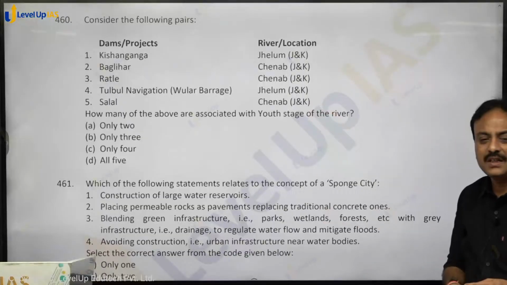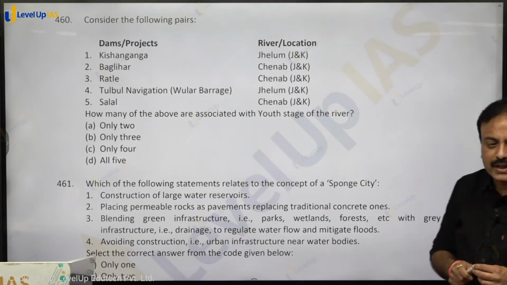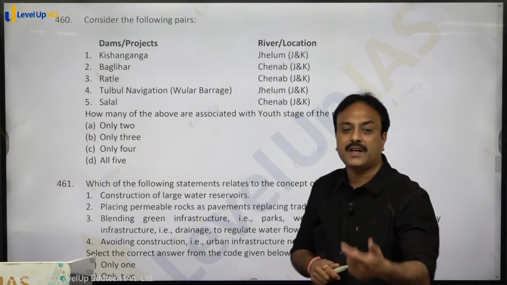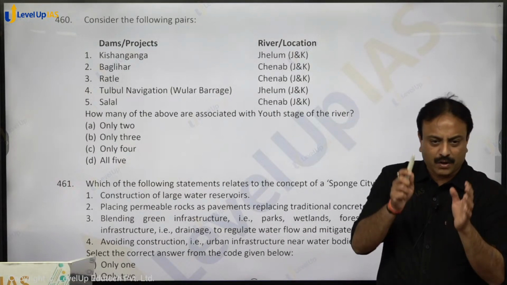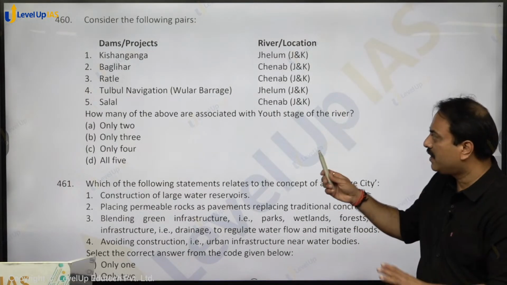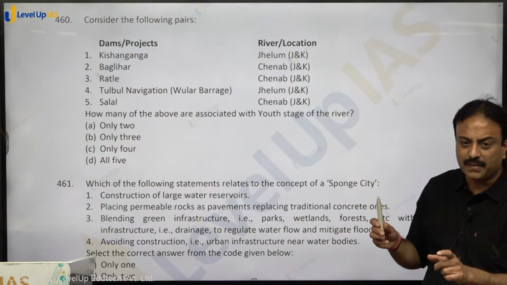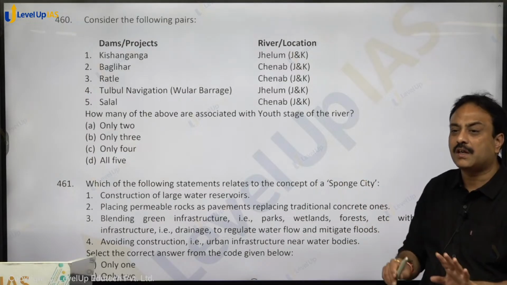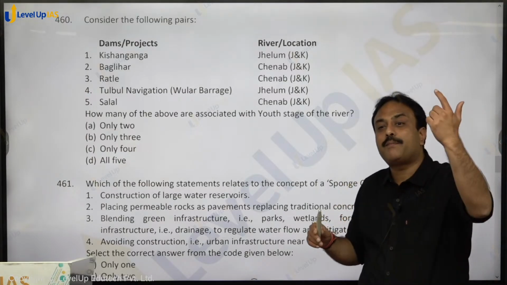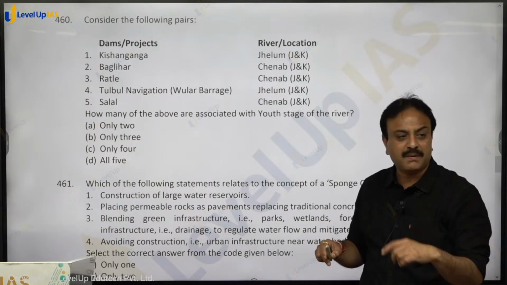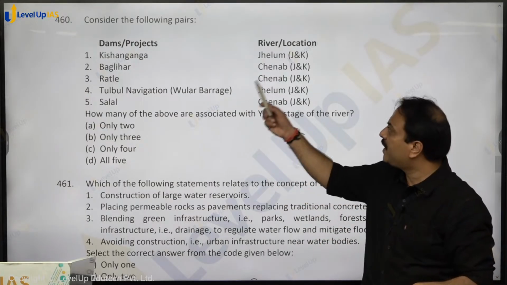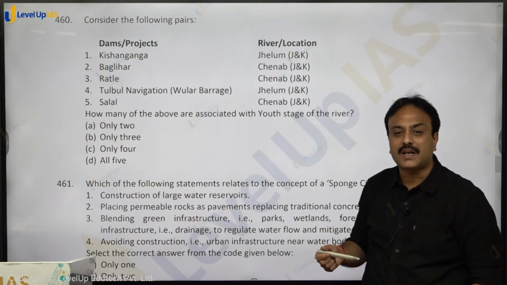Consider the following pairs. Again the dams and the location. ये डैम्स फिर से न्यूज में रहे इंडस वाटर ट्रीटी को लेके. All are in Jammu and Kashmir. Focus over there. Kishan Ganga is on Kishan Ganga river only, but the main river is Jhelum. So it is related with Jhelum or Kishan Ganga. किशन गंगा रिवर को ही हम वहाँ पीओके में कहा जाता है नीलम, the same river is called as Neelum. और इसके ऊपर डिस्प्यूट क्या हुआ? What was the dispute on that?